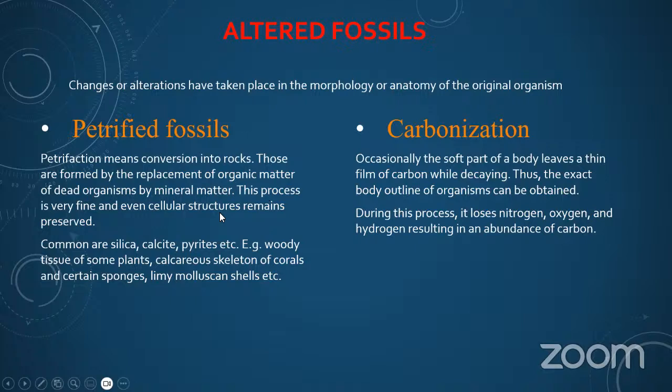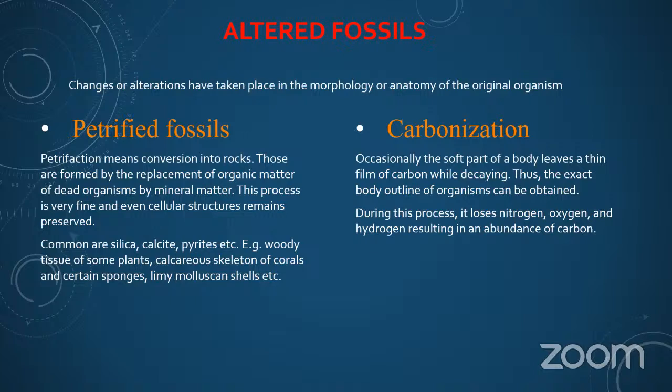This process is very fine and even cellular structures remain preserved. Common minerals are silica, calcite, pyrite, etc. For example, wooden or plant fossils, plant tissues of some plants, calcareous skeletons of corals and certain sponges, mollusc shells, etc. These are some examples of silica, calcite and pyrite fossil material.